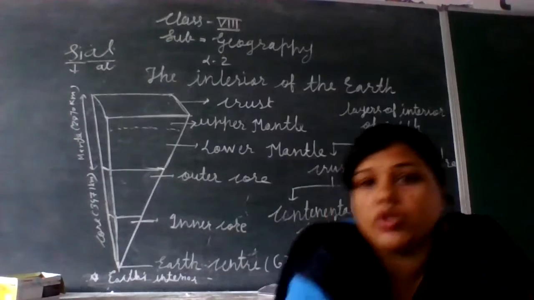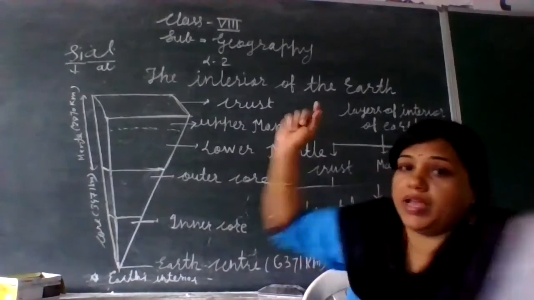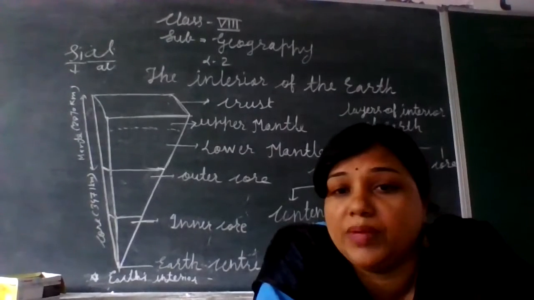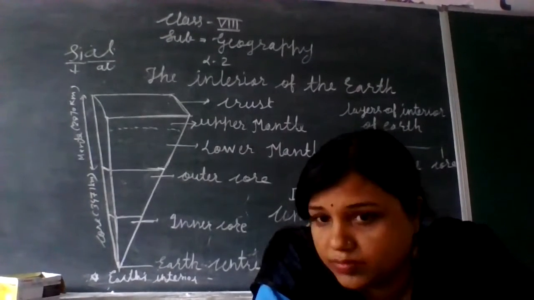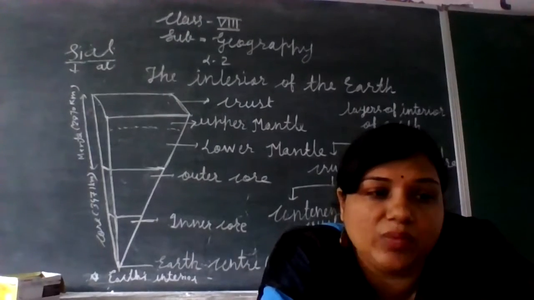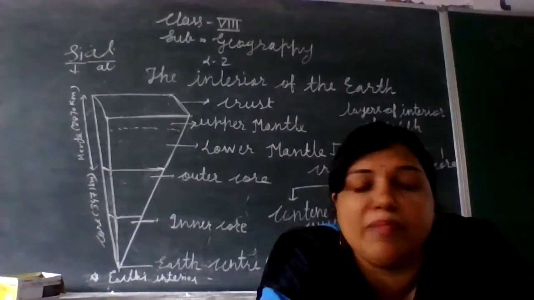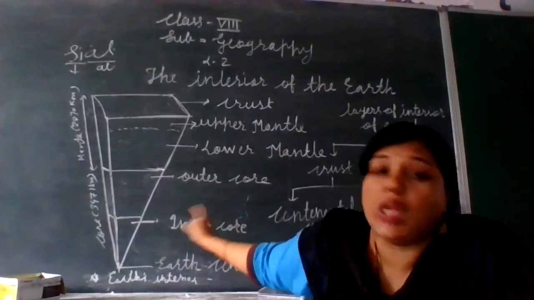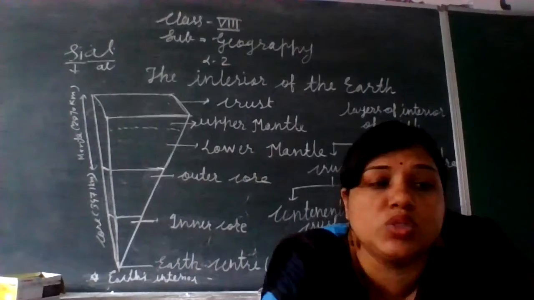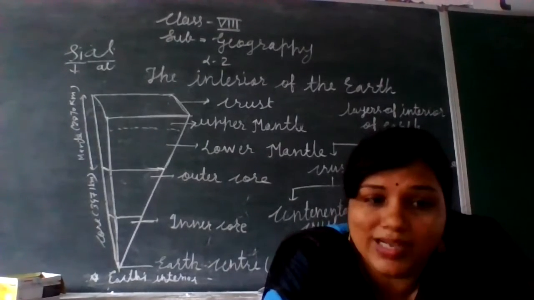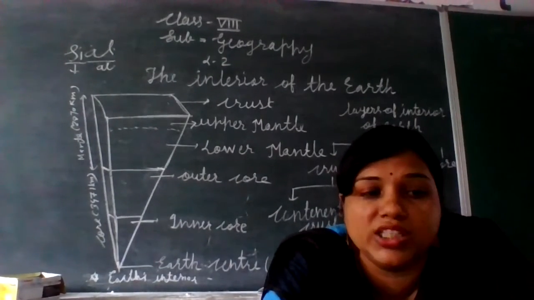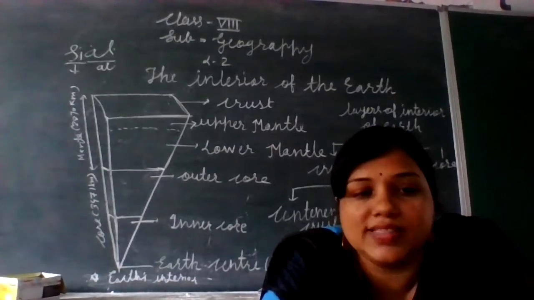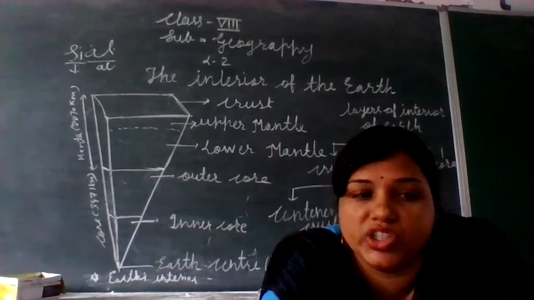Okay. Now we are going to discuss the second sublayer, and that is the oceanic crust. The name itself indicates the area under the ocean. So this is the second layer of the crust, and it is made up of silica and magnesium. Just like the continental crust is made up of silicon and aluminum, the oceanic crust is made up of elements known as silica and magnesium, and it was earlier known by the name Sima. Si for silicon and Ma for magnesium.